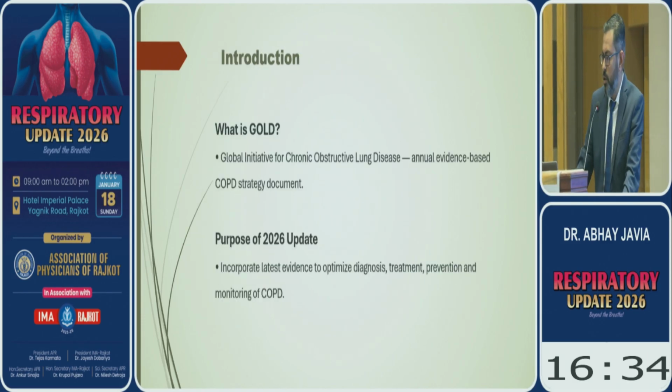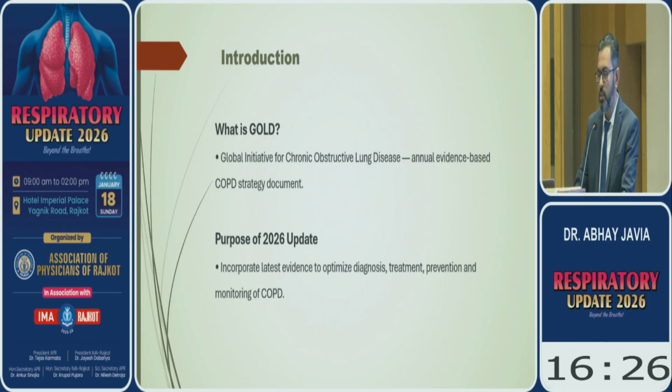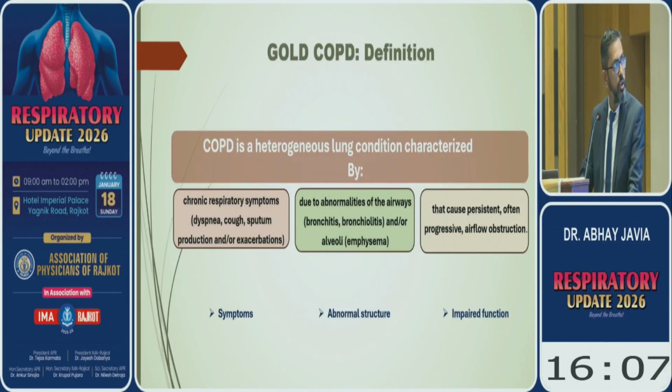So what is GOLD? It is an annual evidence-based COPD strategy document which is published by an organization called the Global Initiative for Chronic Obstructive Lung Disease. Its purpose for updation is to incorporate the latest evidence to optimize diagnosis, treatment, prevention, and monitoring of COPD. This is the definition of COPD in GOLD. It is a little bit complex, but it involves the symptoms. It also mentions abnormal structure and impaired function of the lung.